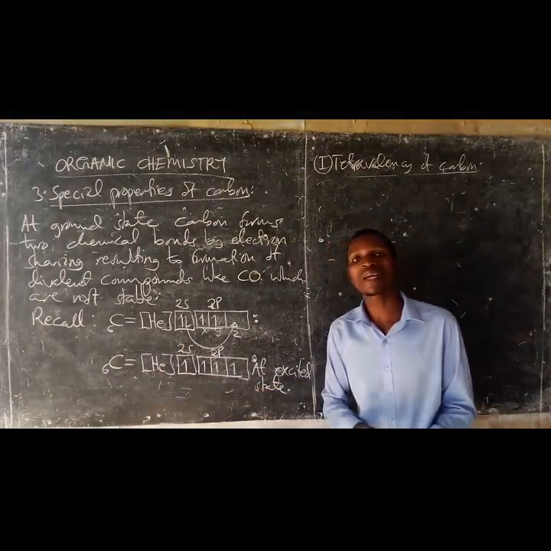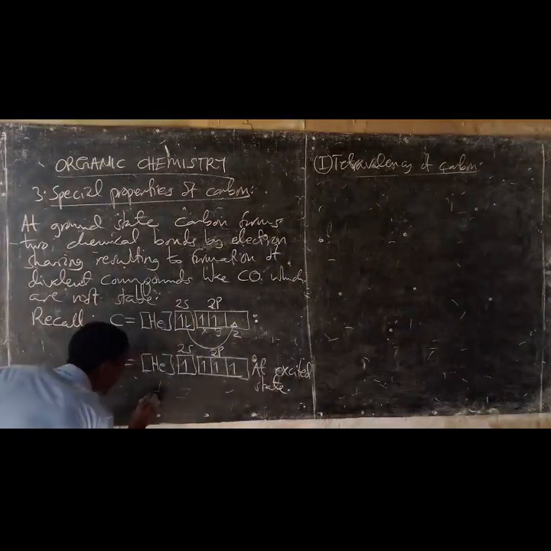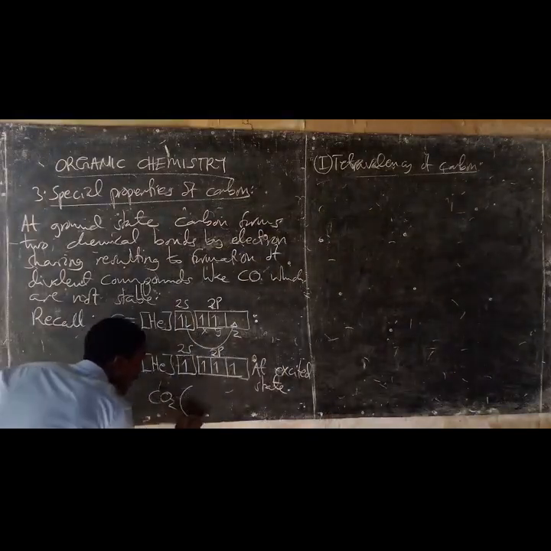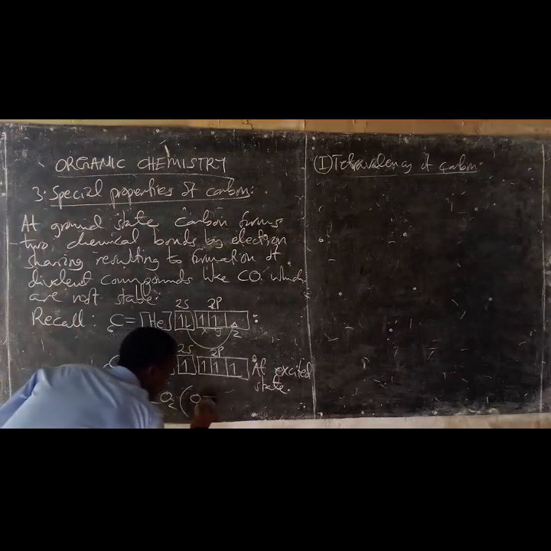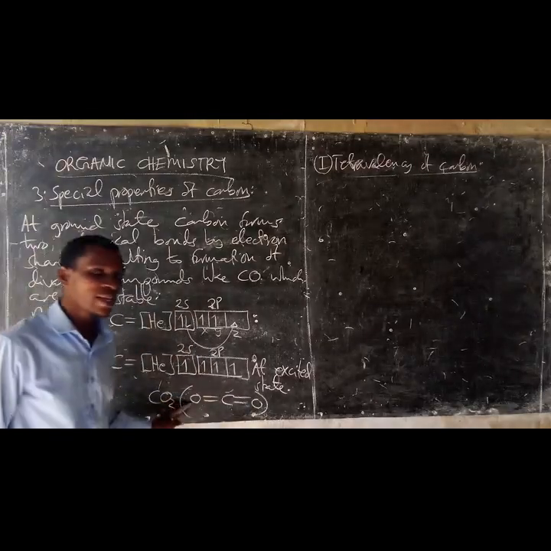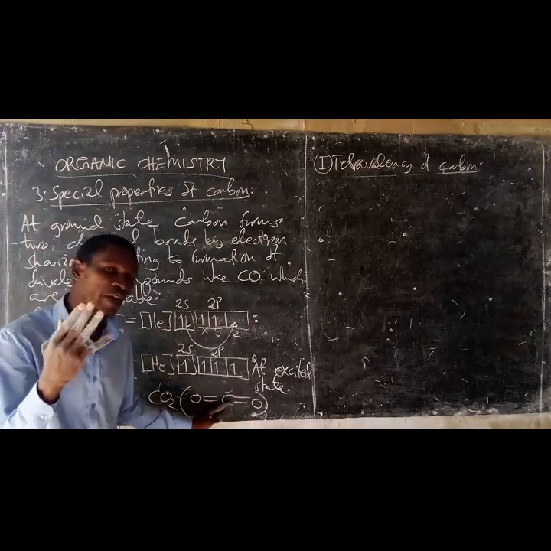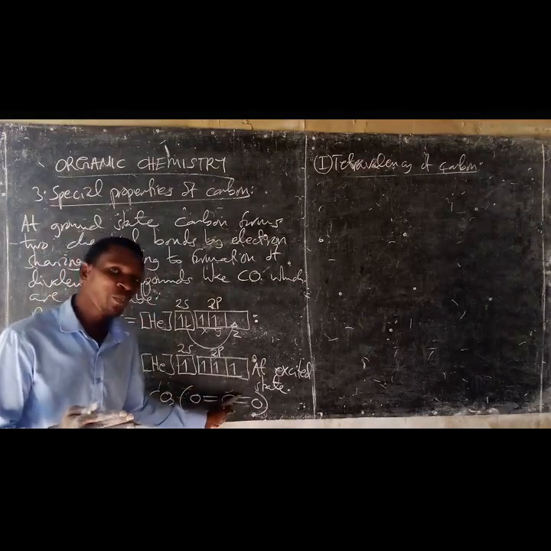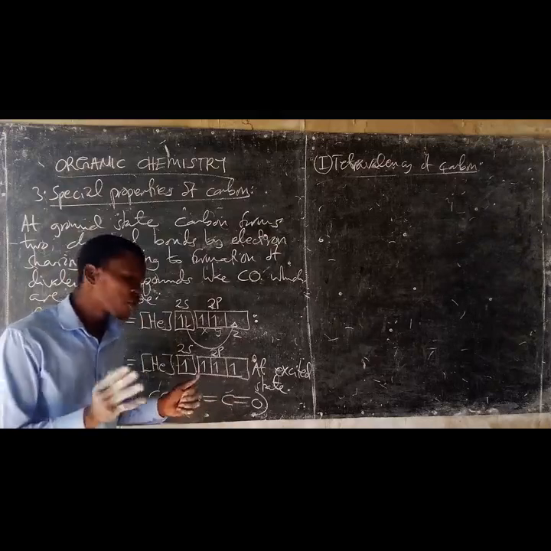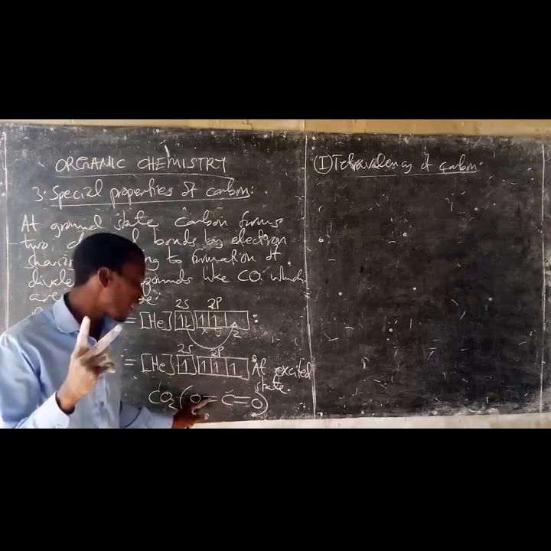For example, if the compound formed is carbon dioxide gas, the structure of carbon dioxide gas is this. Carbon has a total of 4 chemical bonds, 1, 2, 3, 4, which are grouped into 2 groups, which are double bonds.